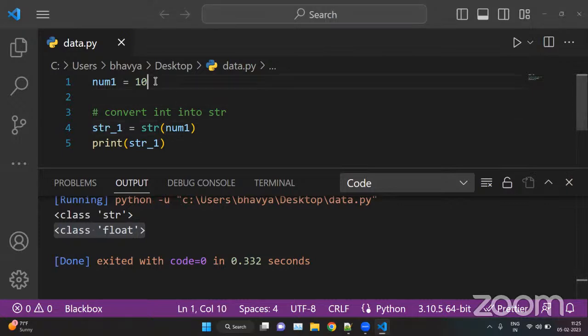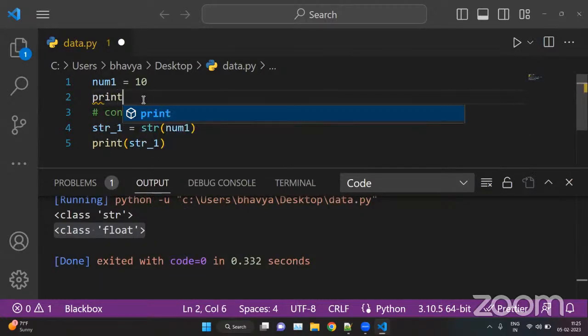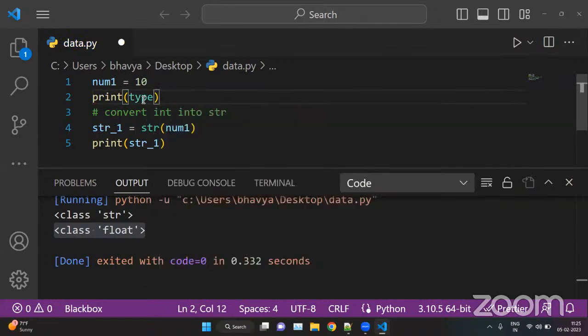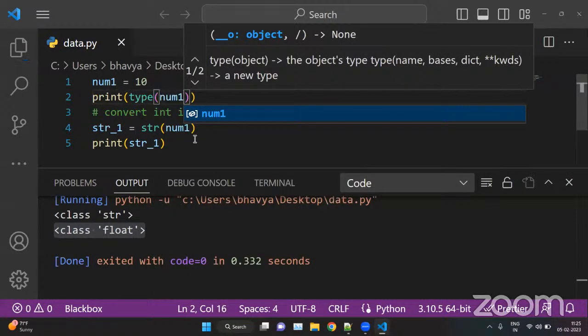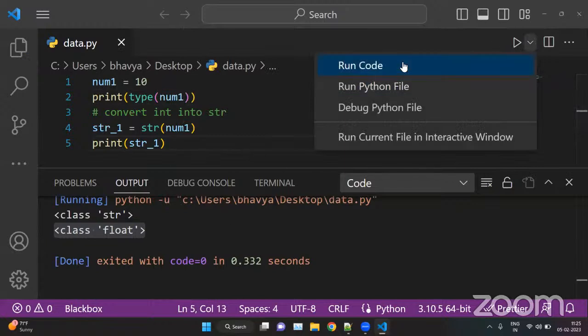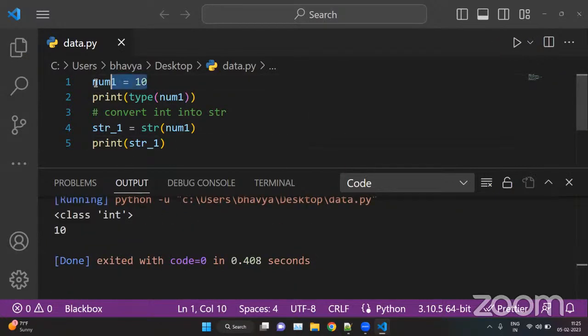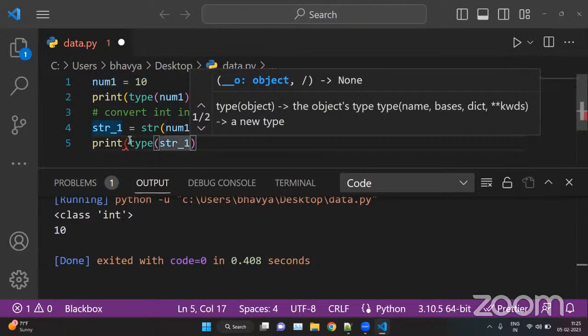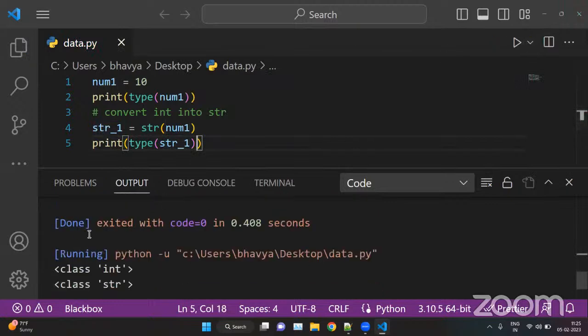So here number 1 is 10. So we're storing a 10 number to a variable number 1. Now we are converting integer into strings. So string number 1 is a variable and we are converting your integer, that is 10, into string. If we check the data type here, print type of value number 1 is storing. So here it is. First it was integer, and now it is a string.